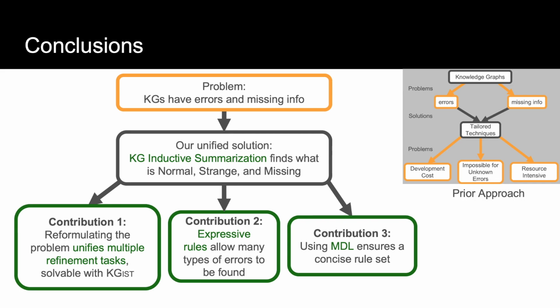By reformulating the problem in this way, we're able to unify multiple refinement tasks, all solvable with KGIST. We also introduce expressive graph theoretic rules, which allow many types of errors to be found. And we introduced the use of the minimum description length principle into knowledge graph rule mining in order to ensure a concise rule set. This helps alleviate some of the resource challenges of knowledge graph refinement.